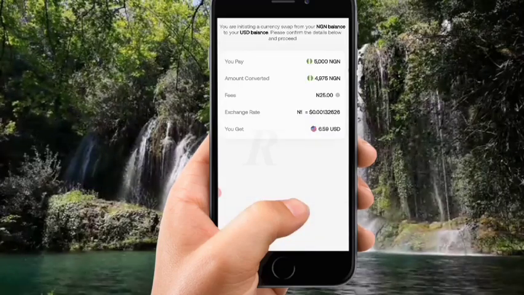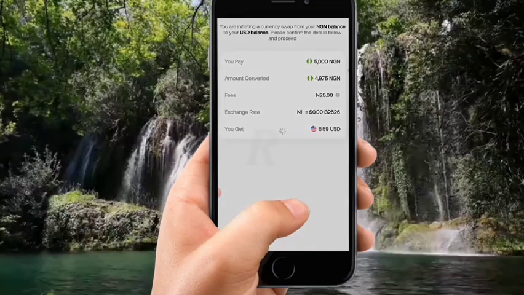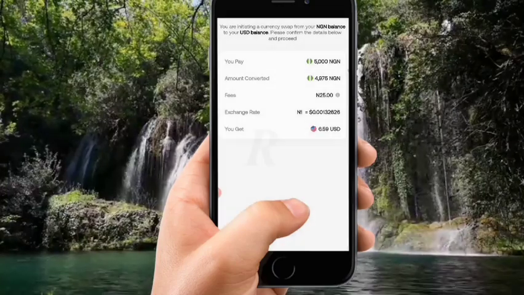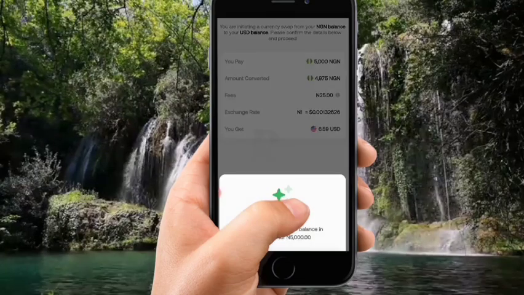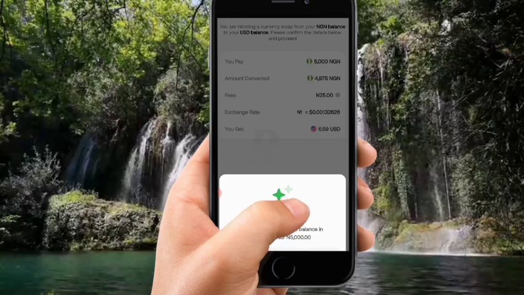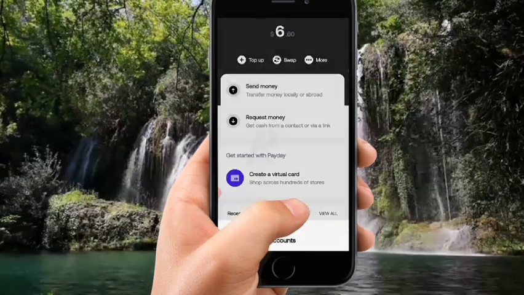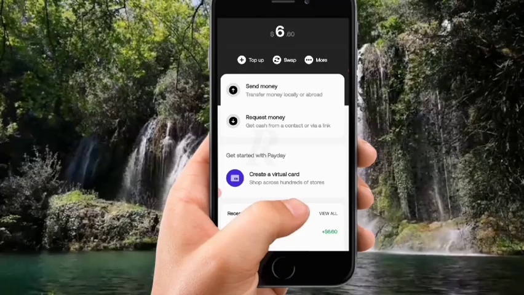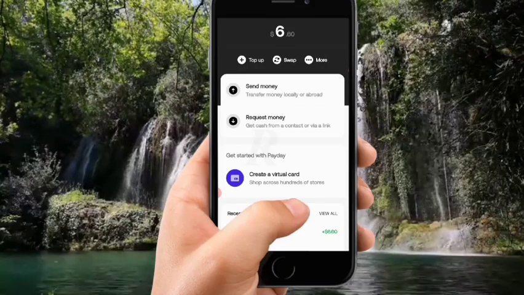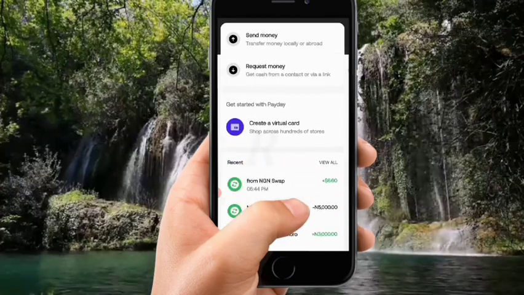So I just did that now, and I'm going to click on confirm. They are charging about 0.5%, which is actually one of the cheapest charges you will ever see on the internet. And in less than 2 seconds, it was done. This amount of $6 has been added to my dollar account. So all I have to do now is switch to my dollar account, and I can see my balance. Now my naira balance is 0, while my dollar balance is $6 plus.